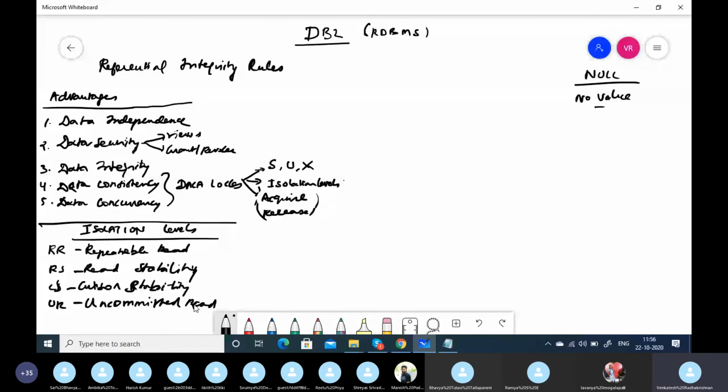So locking is a mechanism because nowadays many people, many transactions, online transactions, many batch jobs, everything is trying to change the data in the database simultaneously. So we need to maintain the integrity. Data can be trusted, and we have to make sure data is consistent. Whenever we see data, it should show proper data.